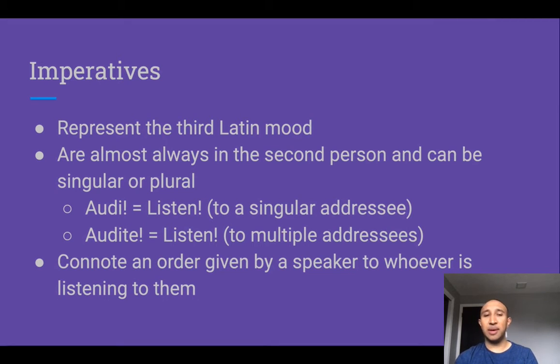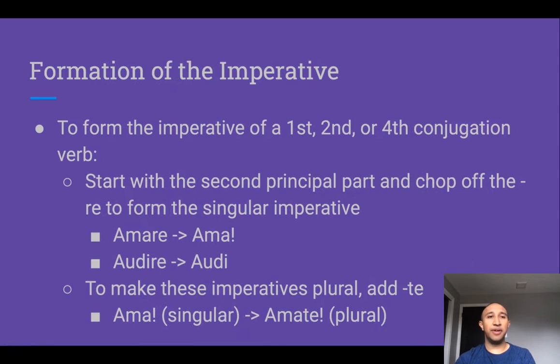To give you two examples, from the verb audio, audire, audivi, auditus, we have the imperative audi, singular, which means listen, and it's addressed to one addressee. We have the plural audite, which also means listen, but it is addressed to multiple addressees. Okay. Now, in terms of imperatives, the key to forming them is that we have to use the second principal part, and they're pretty simple to form.